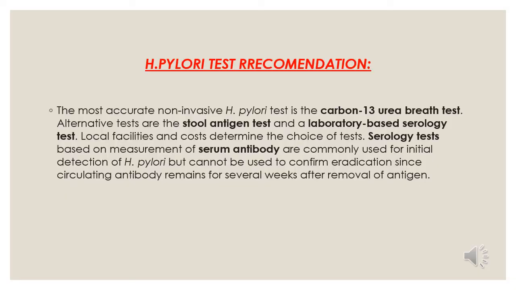Here we have different types of tests for H. pylori presence. Firstly, we have the carbon-13 urea breath test. In this test, if the isotopes come in our breath, it assures that H. pylori is present. Then we have a stool antigen test, which is carried out with the help of a stool sample. And then we have the laboratory-based serology test, which is basically the measurement of serum antibody. The serology test is basically for initial H. pylori, not for H. pylori circulating in the blood for several weeks.